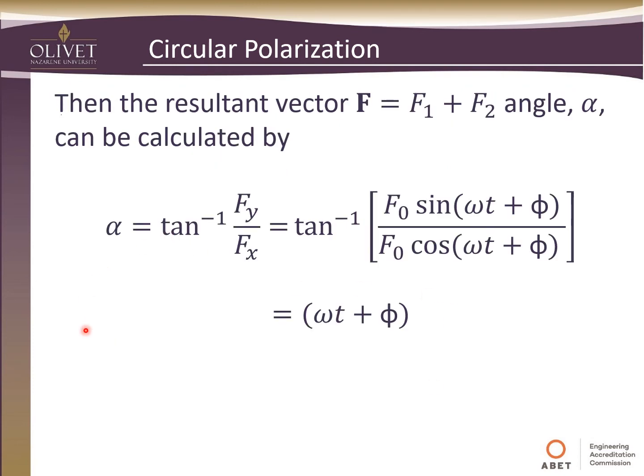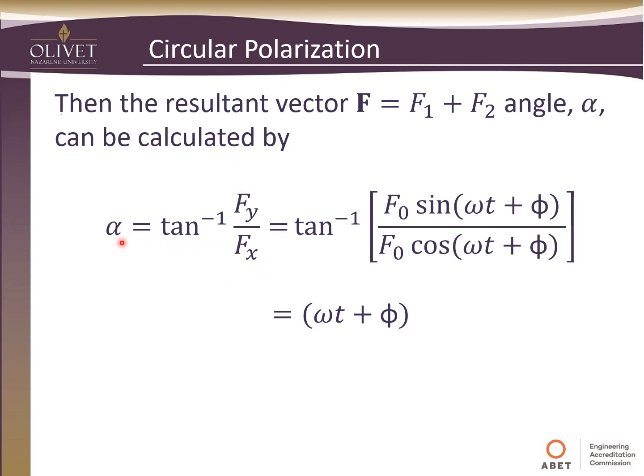So the resultant vector f, which again is equal to f1 plus f2, still has this angle alpha, but this angle alpha is now varying. Before, the alpha stayed the same, remember, going back and forth, but now alpha is continually changing.